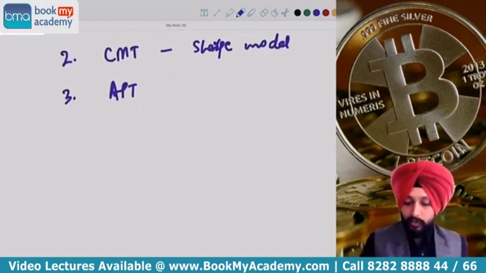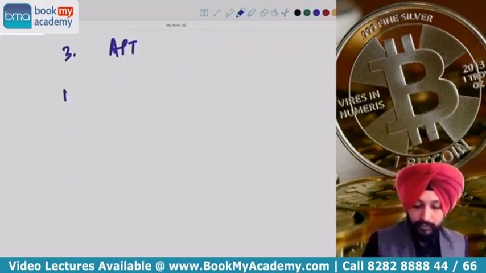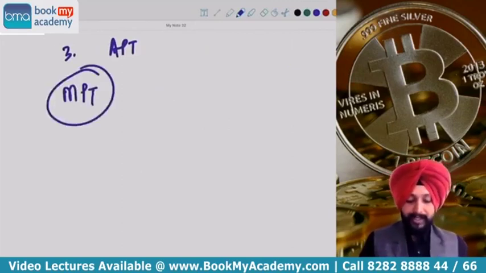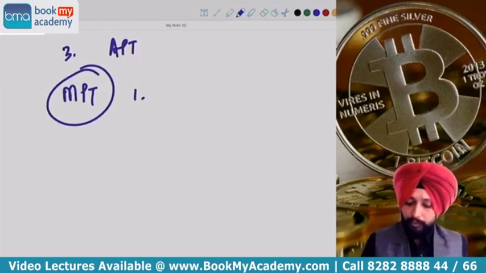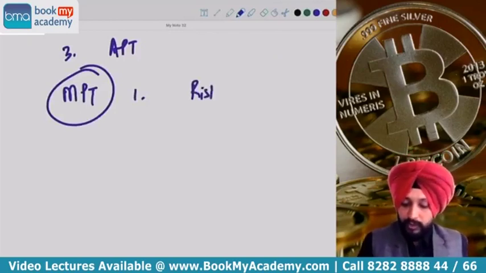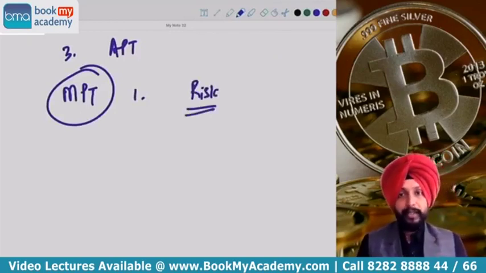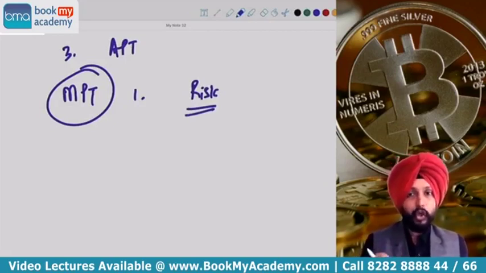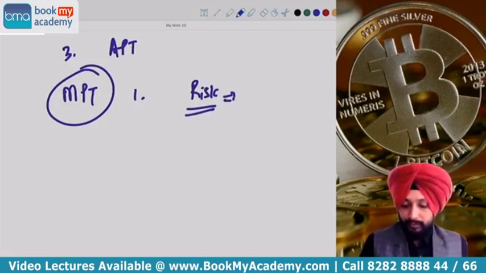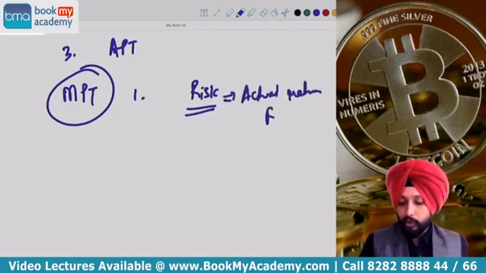Okay, starting with modern portfolio theory, guys, we will start with MPT now. MPT, if you remember the first point of discussion that we have done, we first defined what is risk. I've already explained risk so many times, and in derivatives revision of concepts also I explained risk, but I'm telling it in short again. Risk is the deviation of actual return from average expected return.